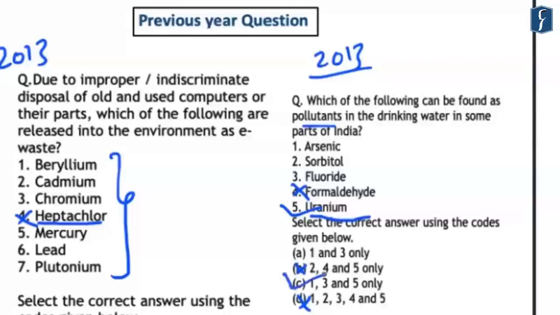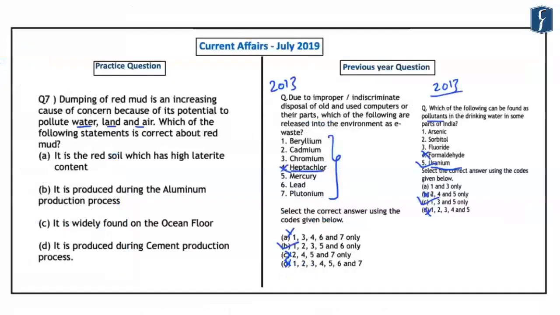So the correct answer here was C. These questions highlight the importance of pollution related questions which are affecting different parts of India. Accordingly, we see that this question also talks about red mud, which is an important cause of concern because of its pollution to water, land and air.